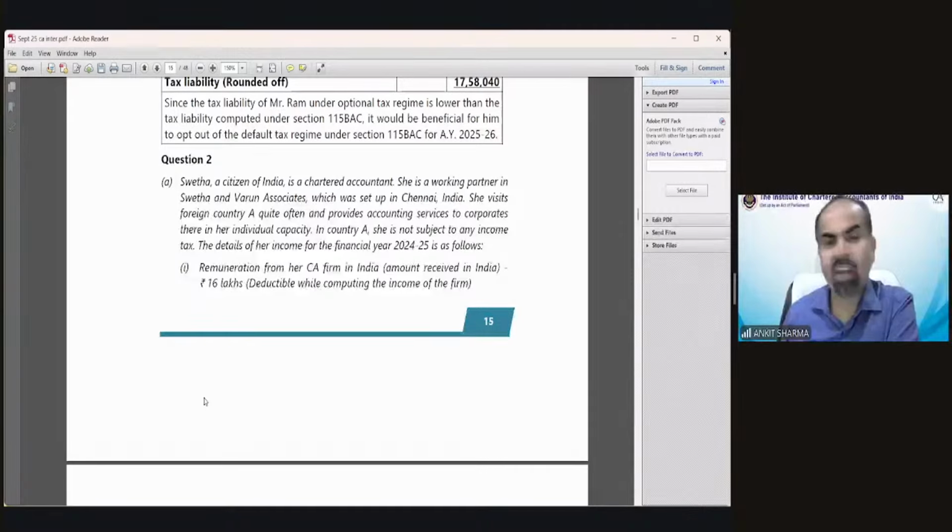there in her individual capacity. In country A, she is not subject to any income tax. The details of her income for the financial year 24-25 is as follows. She is getting remuneration from her CA firm in India, which is 16 lakh rupees.